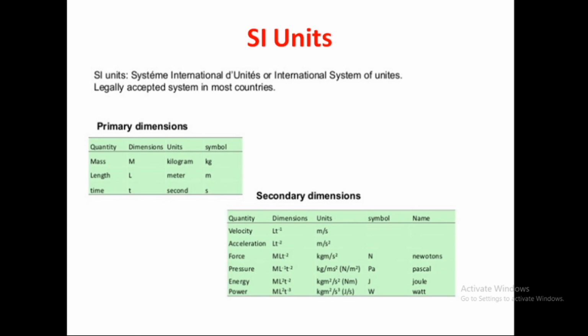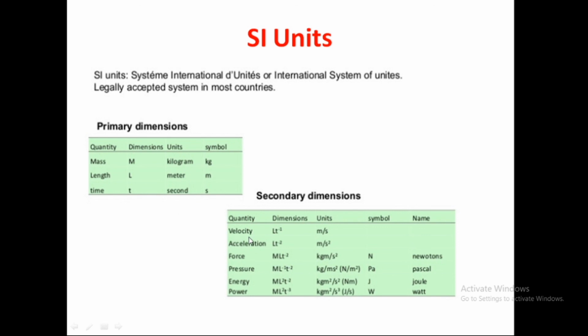Then units. The fundamental units are mass, length and time. Mass is represented by M, length by L, time by T. Mass in kilogram, length in meter, time in second, with symbols kg, m and s. So these are the fundamental or primary units. Other units will be secondary or derived units, derived from these fundamentals.